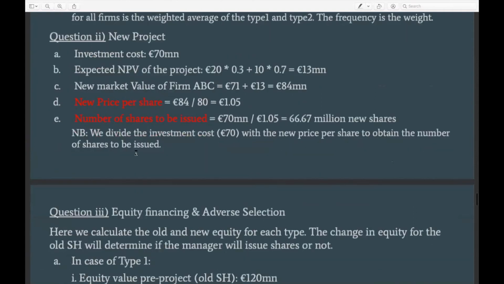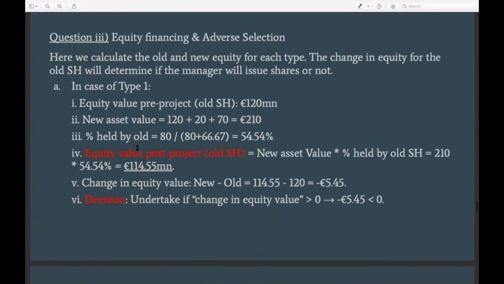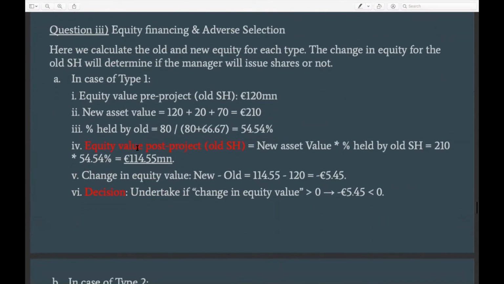Cool. So in the third sub-question, we need to analyze equity financing and adverse selection. I guess you have discussed adverse selection in financial markets with the professor. But in essence, what this concept means is that when the seller of a product knows more information than the buyer.